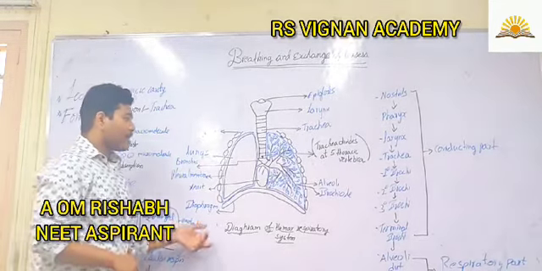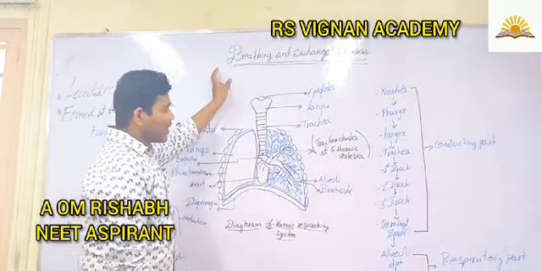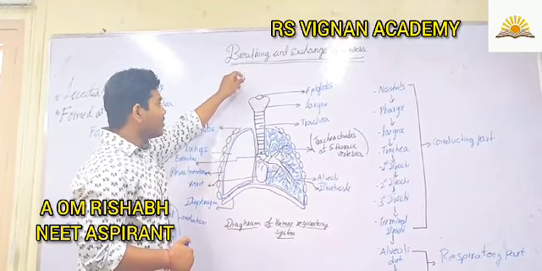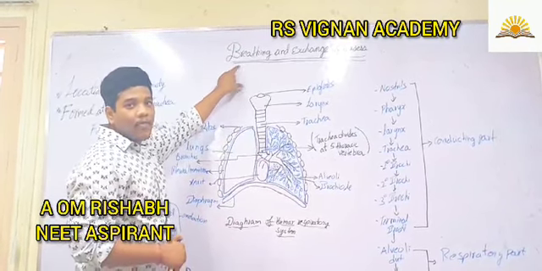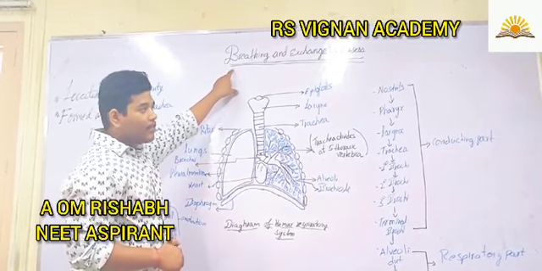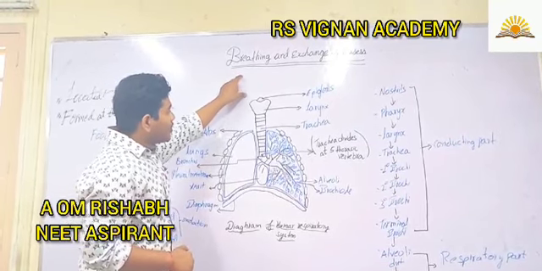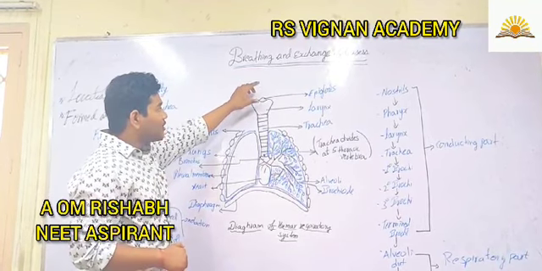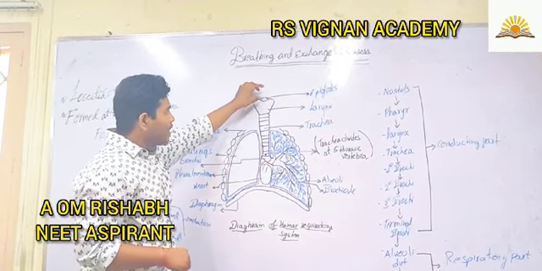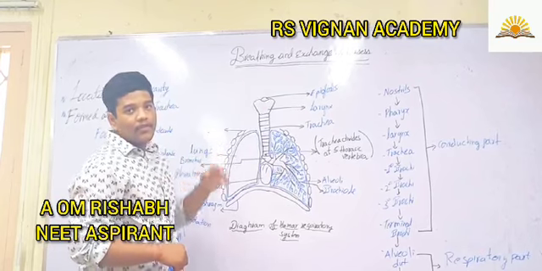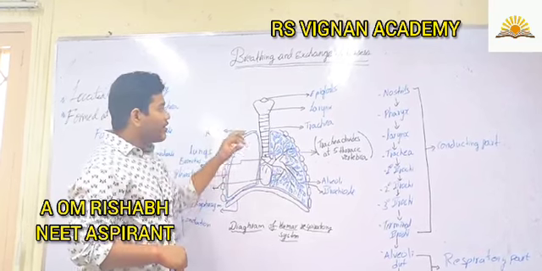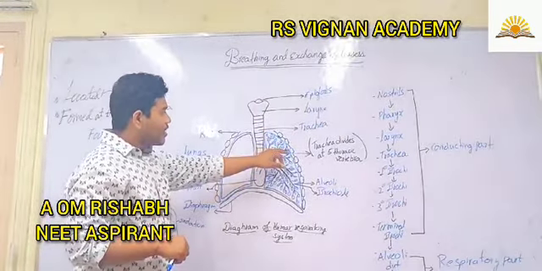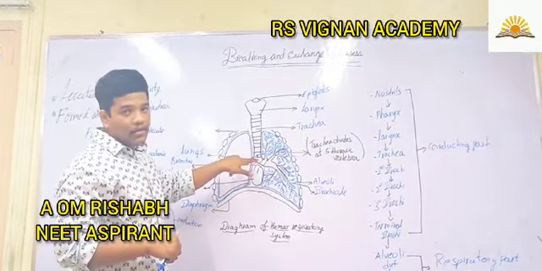So going back to the diagram on the board. When we take in air through the nostrils, it goes into the pharynx. Pharynx is a common passage for both air and food. Then the larynx. The larynx is covered by a thin cartilaginous flap called the epiglottis. It prevents the entry of food into the trachea. Then at the fifth thoracic vertebra, the trachea is divided into two, one for each of the pair of lungs.